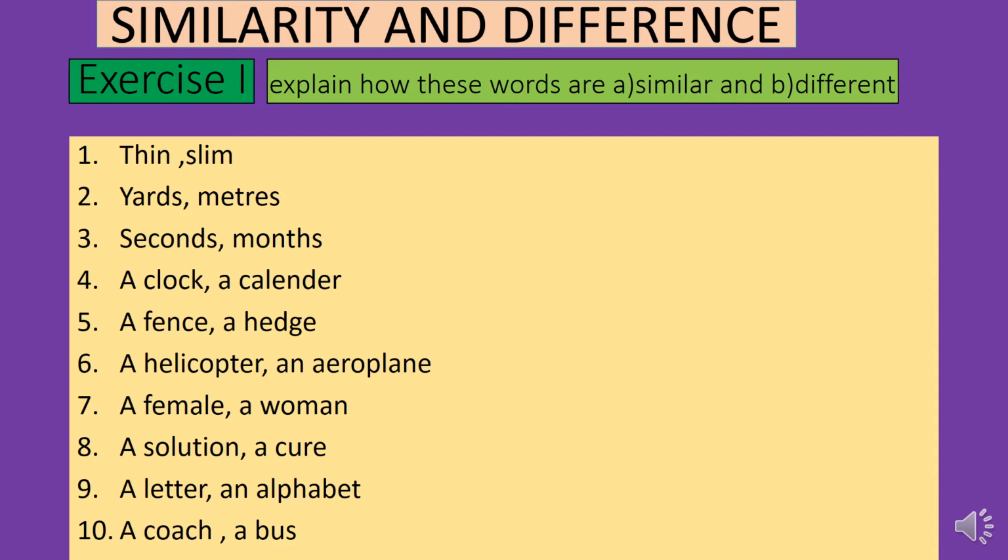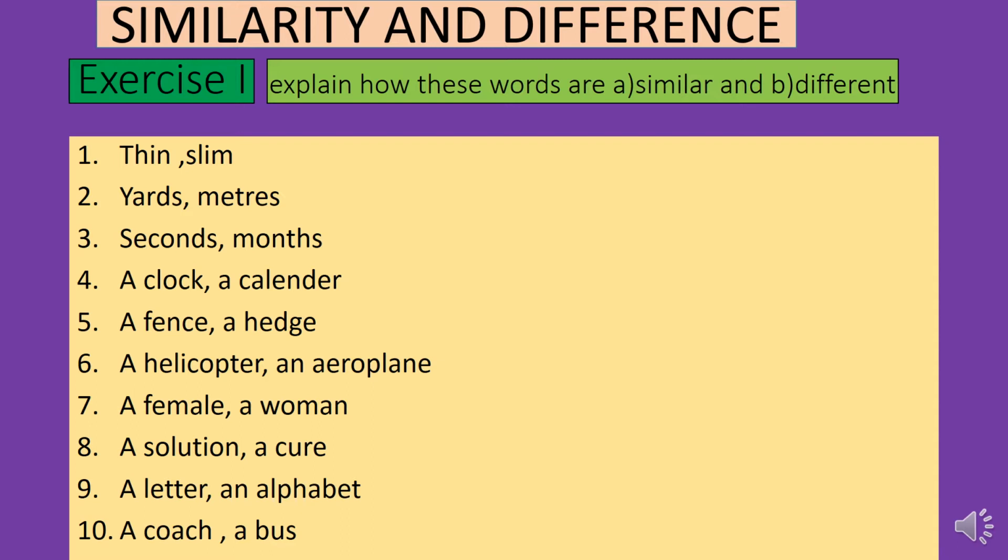Thin and slim are the same. Yards and meters are different, because yards is one type of measurement and meters are another. Seconds and months are exactly different. A clock is a thing we watch to see the time. A calendar is a thing we use to observe the dates and our year.